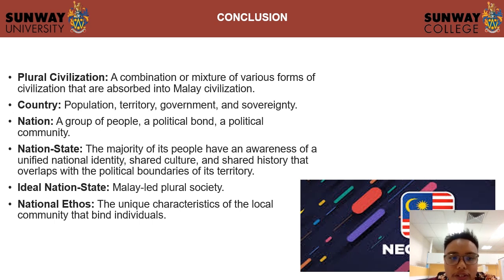To give some conclusion, we have a plural civilization, a combination or mixture of various forms of civilization that result in Malaysian civilization. We also have a country, and this country is based on population, territory, government, sovereignty, and then a nation, nation states, island nation state, and national ethos.